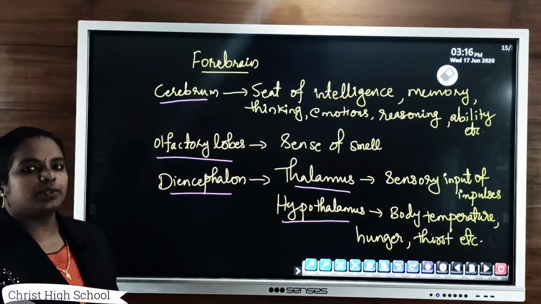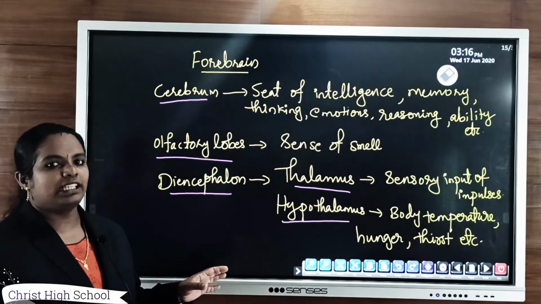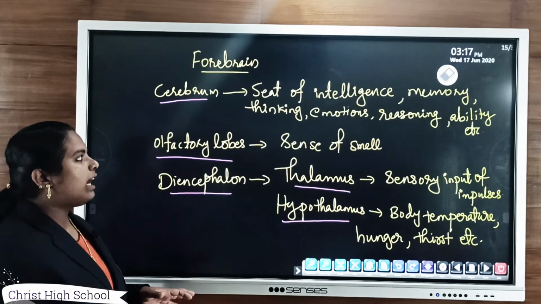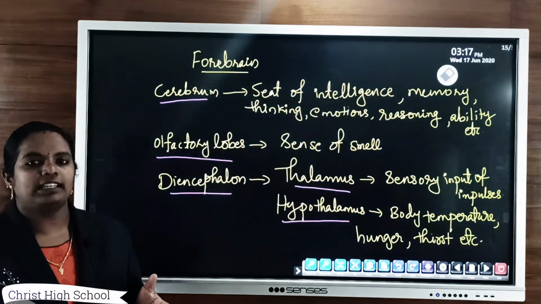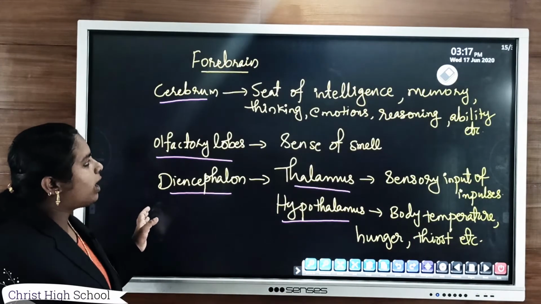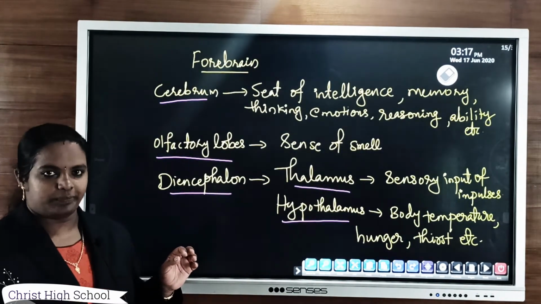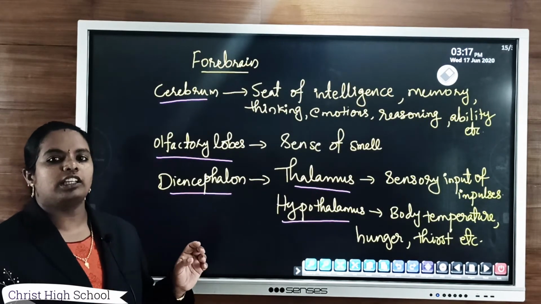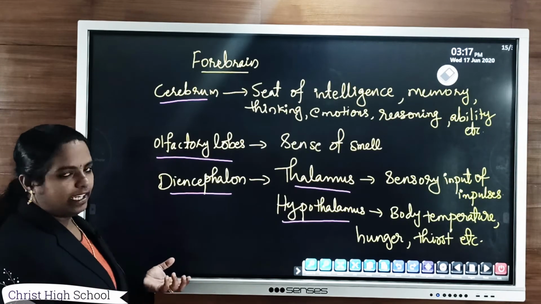The main function of cerebrum, it controls intelligence, or it is the seat of intelligence, and it is the seat of memory, thinking, emotions, reasoning capacity, ability, etc. As well as this is the largest part of brain. Cerebrum forms the largest part of brain. And its main function, it controls intelligence, memory power, emotions, willpower, reasoning capacity, ability, etc.